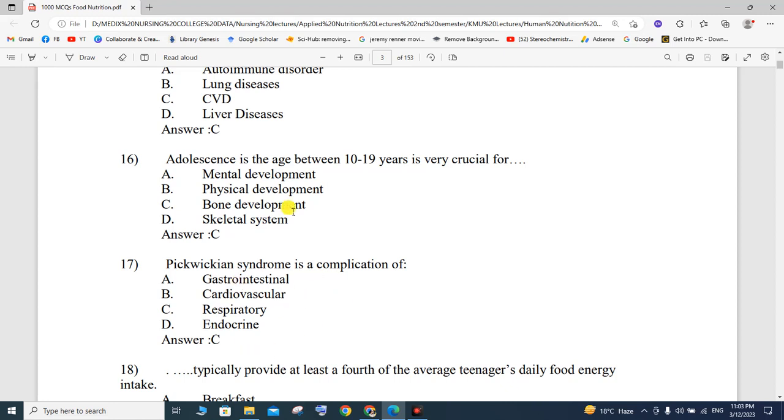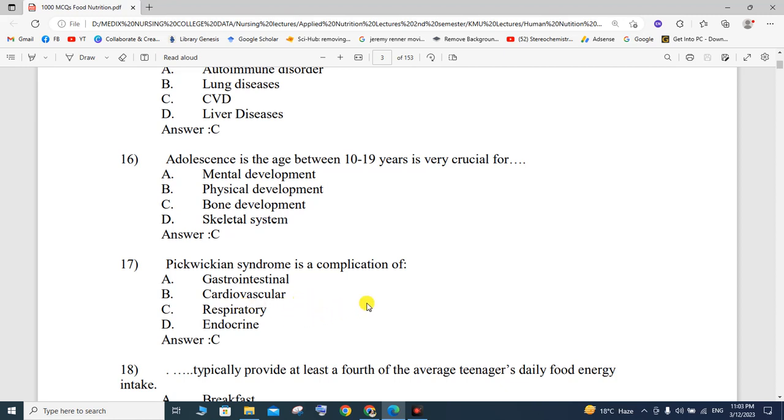It is correlated with respiratory disorders, as opposed to gastrointestinal disorder, cardiovascular disorder, or endocrine disorder.